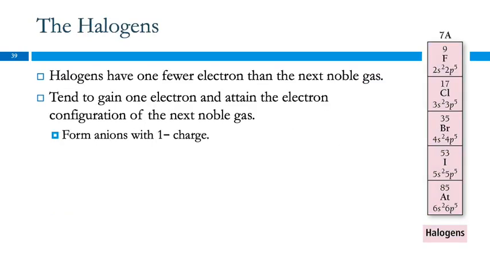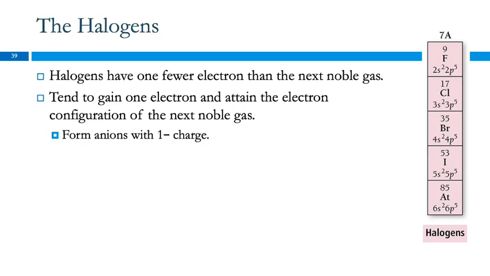On the other side of the noble gases is group 7A. These are called the halogens. The halogens have one less electron than the noble gases. So they're also really close to having 8 valence electrons, which is especially stable. And so they're going to gain one electron whenever they can. So they're also quite reactive.